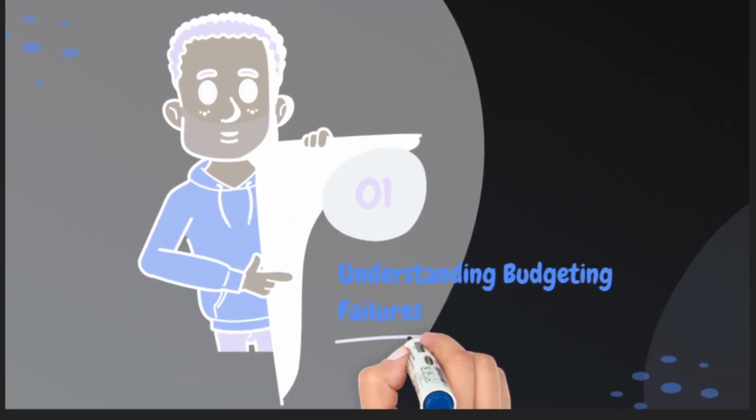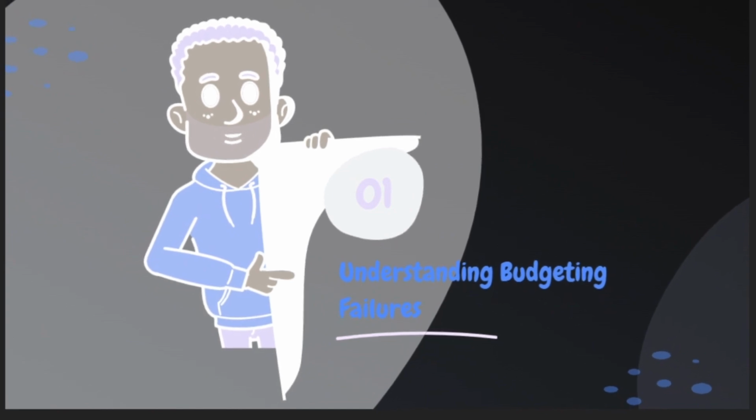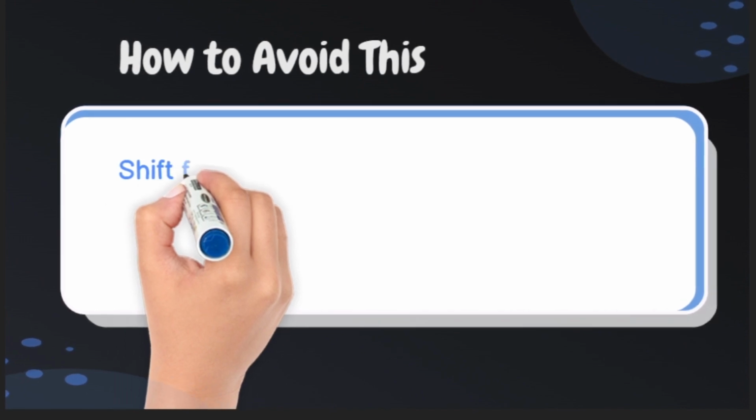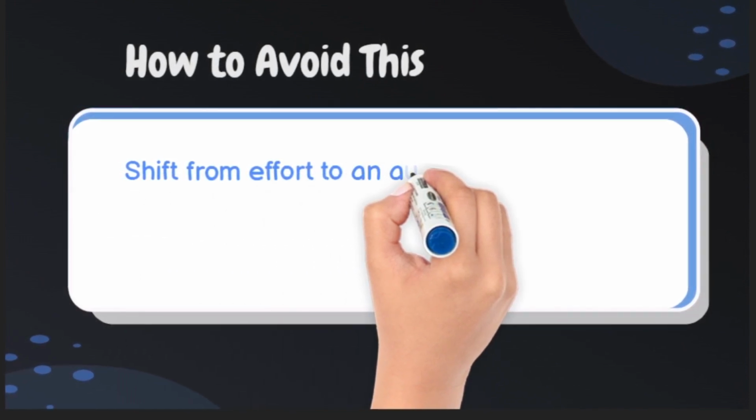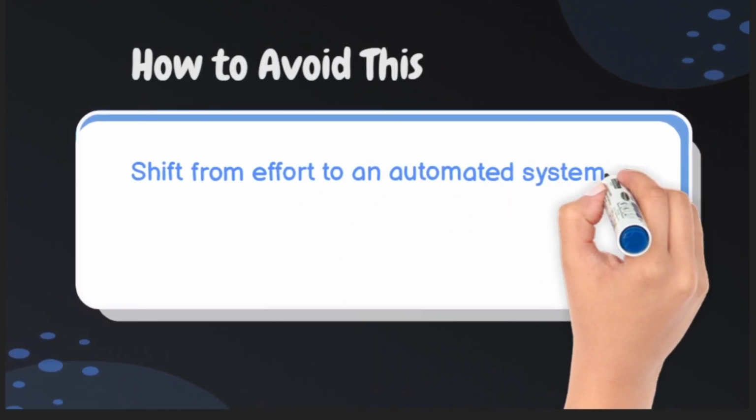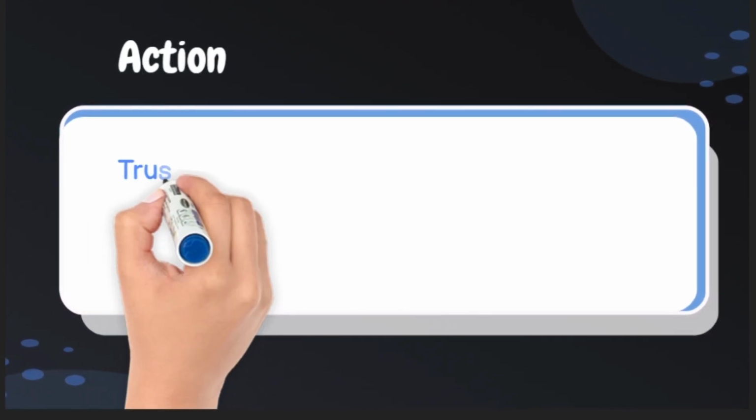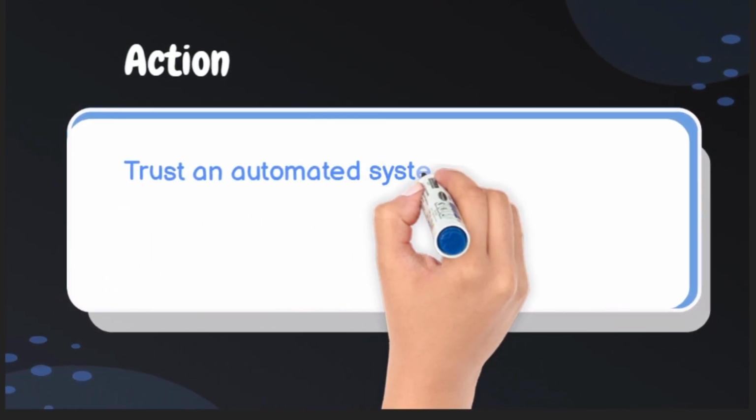Budgeting fails due to reliance on daily effort, which can fluctuate. How to avoid this? Shift from effort to an automated system. Action. Trust an automated system to reduce effort.